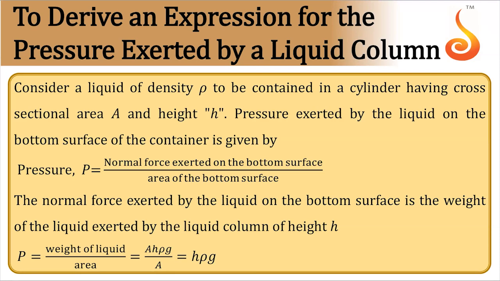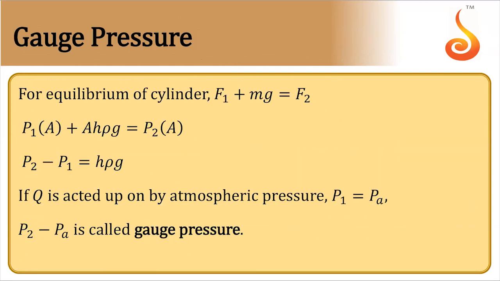Shall we move on to the next? Coming to variation of pressure with depth. We can prove that pressure at a depth is given by P is equal to P naught plus rho g h, or with atmospheric pressure as PA, PA plus rho g h, or P minus PA is equal to rho g h. Better write it as P is equal to P naught plus rho g h, where rho is density, g is acceleration due to gravity, and h is depth, not height, it is depth. P naught is atmospheric pressure. Make a note of it. Derivation is not needed.